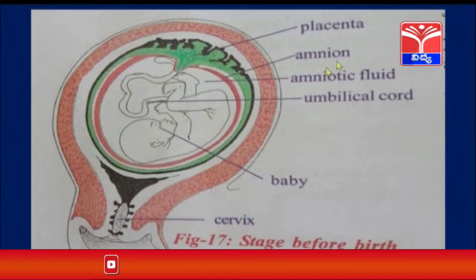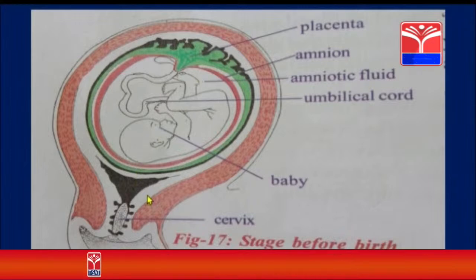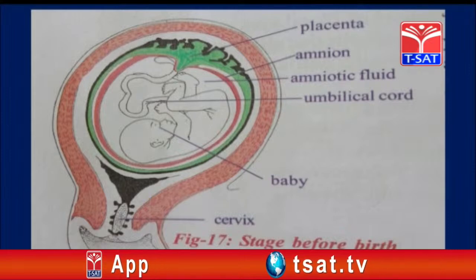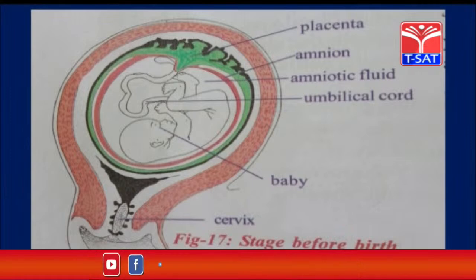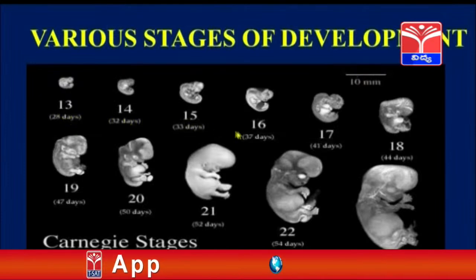So before the birth, what happens? The child will be having head downwards and legs upwards, so that it will be easy for the process of parturition. What is meant by parturition? Parturition means nothing but expelling out of the baby from the mother's womb. So here these are the various stages of development. You can see at a particular number of days how the embryo will be present, how slowly it develops, and these are the different stages of development.